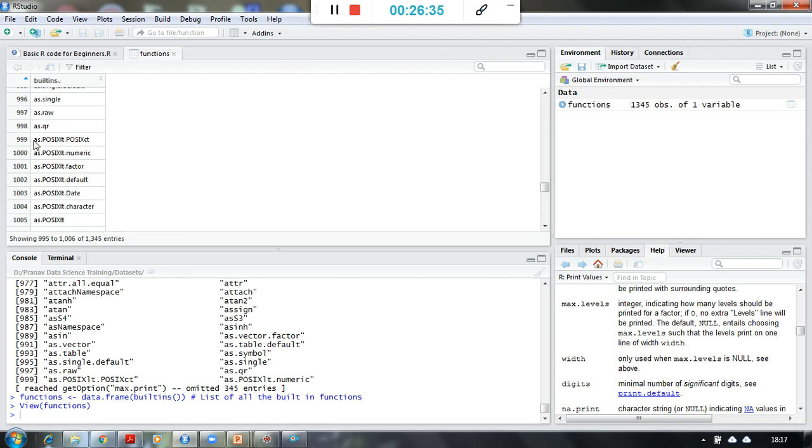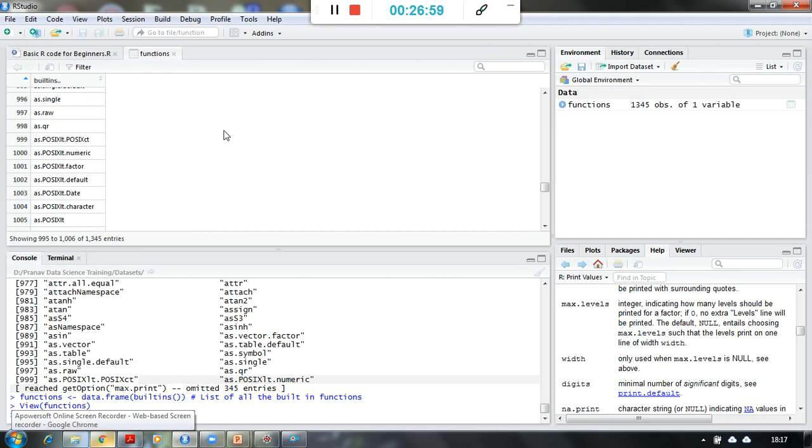Look at this, as dot POSIXlt, dot POSIXct. So the same function is displayed over here as well. And from 1000 onward to 1345, entries have been omitted here in the console window.